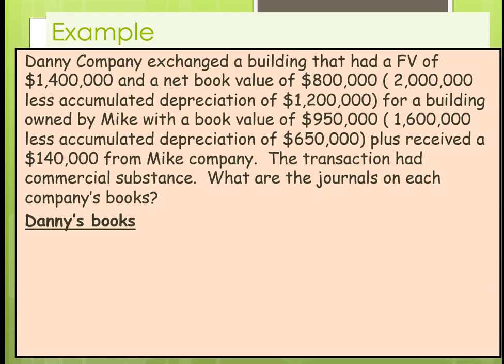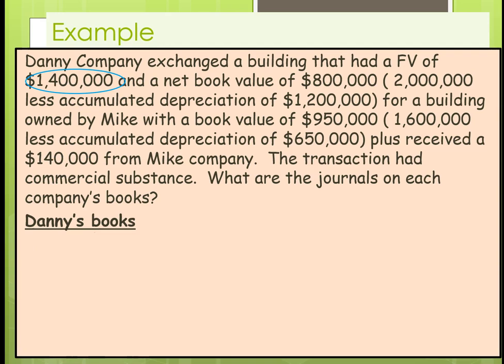All right, Danny Company exchanged a building that had a fair value of $1.4 million and a net book value of $800,000 for a building owned by Mike with a book value of $950 plus received $140,000 from Mike's company. The transaction had commercial substance. So let's see how we do this.